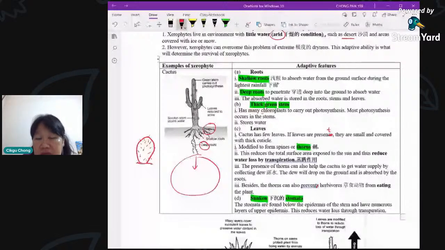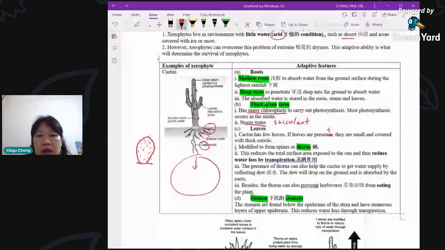Their stem is green. You have chloroplast, so the photosynthesis happens at the stem. Okay, it is able to store water because they are succulent. Succulent means it's juicy, right? Sometimes people who are lost in the desert just have to cut off one of the stems, remove the thorns, slice into it, and then squeeze the internal part of that. You can actually get water. You can survive on the water stored in the cactus. So this is one way of getting water. You just squeeze the tissues that are inside the stem.